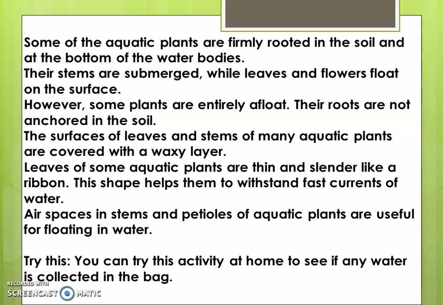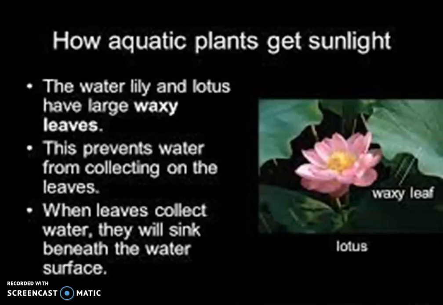Now there is something given in the textbook for you to try. You have to cover the leaves with plastic and see if any water is collected in the bag after keeping it in the sunlight. So children, I request you to do this experiment. If it is possible for you, you will come to know the answer for this question. Now, how do aquatic plants get sunlight?